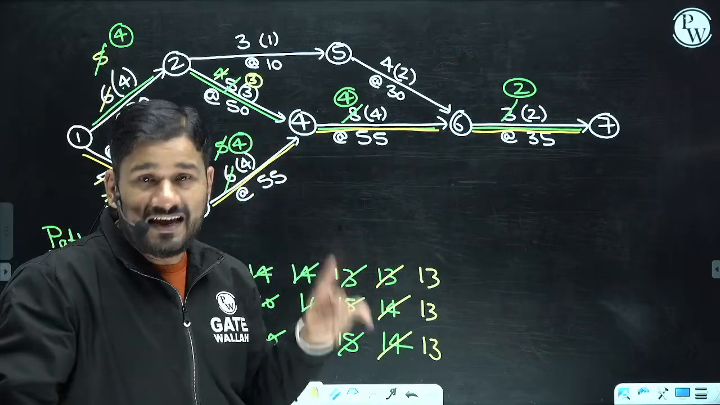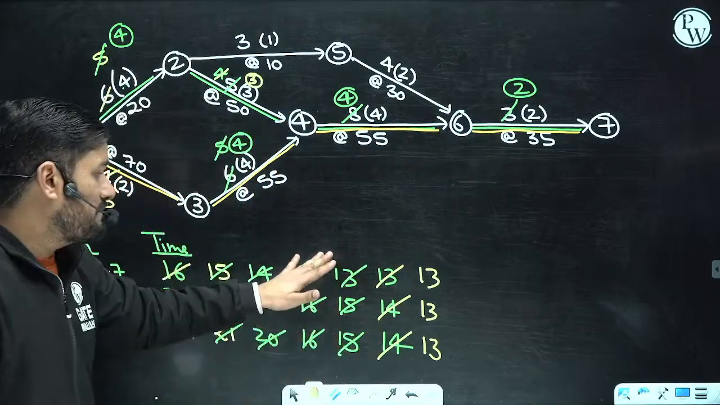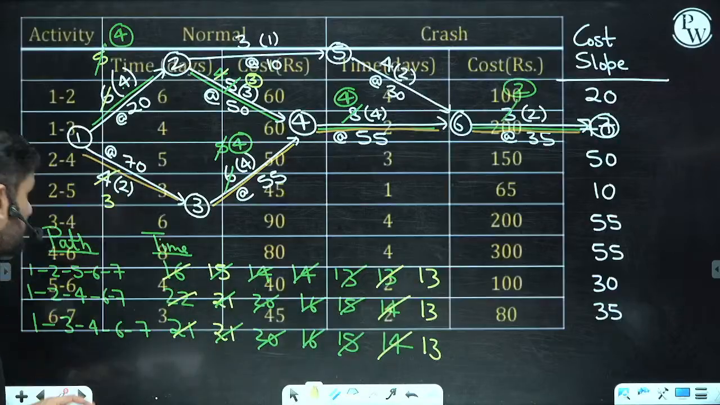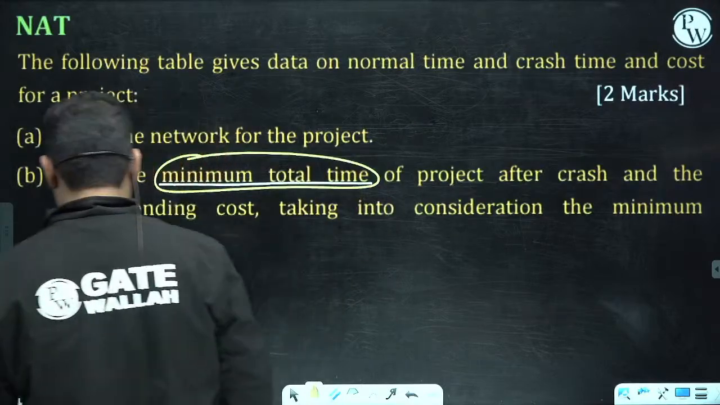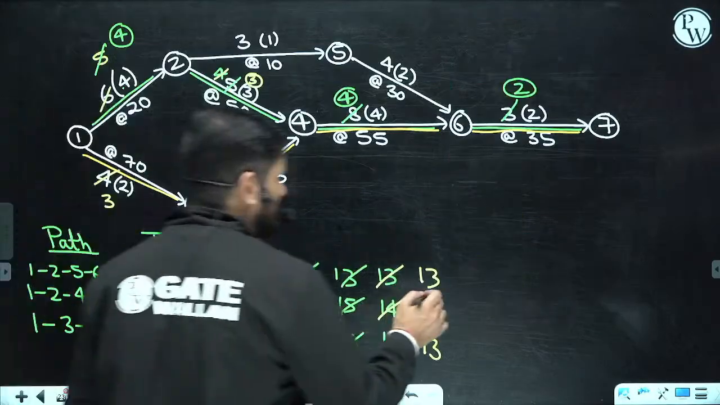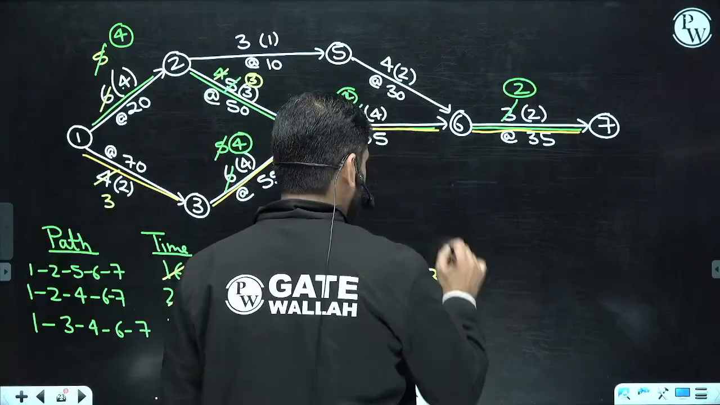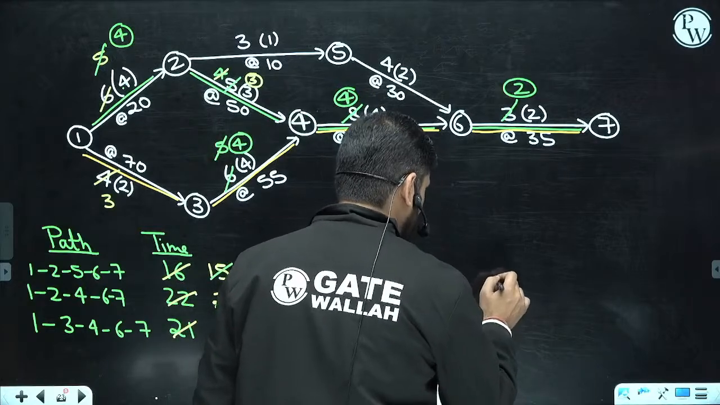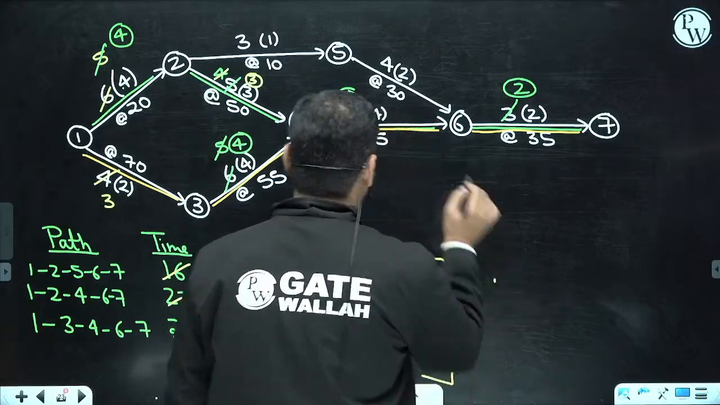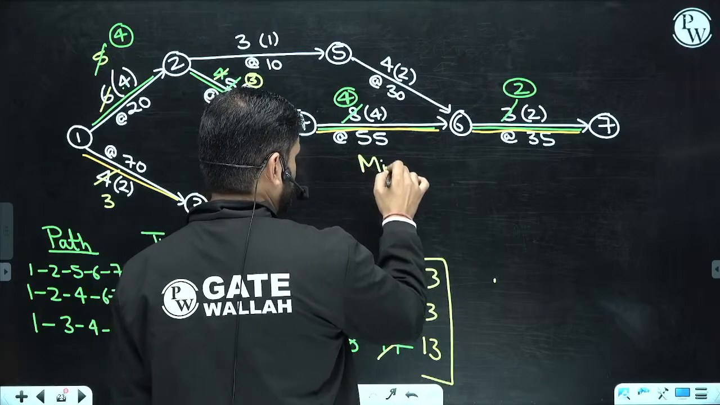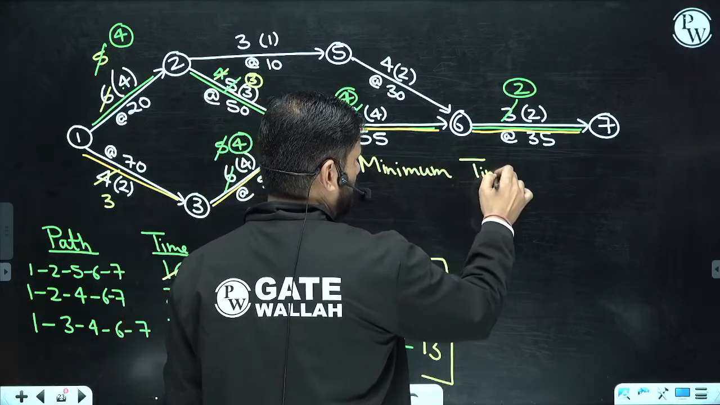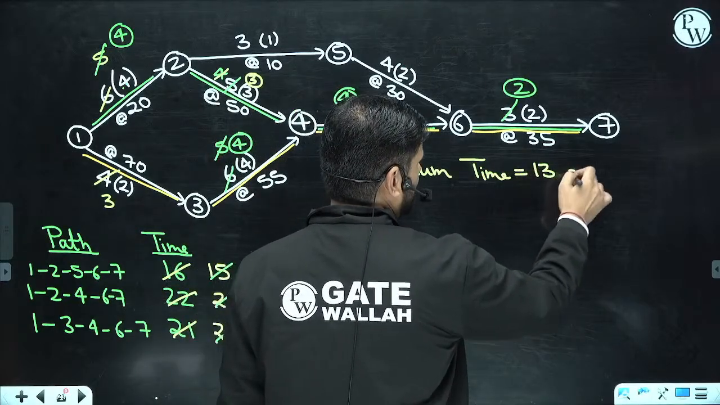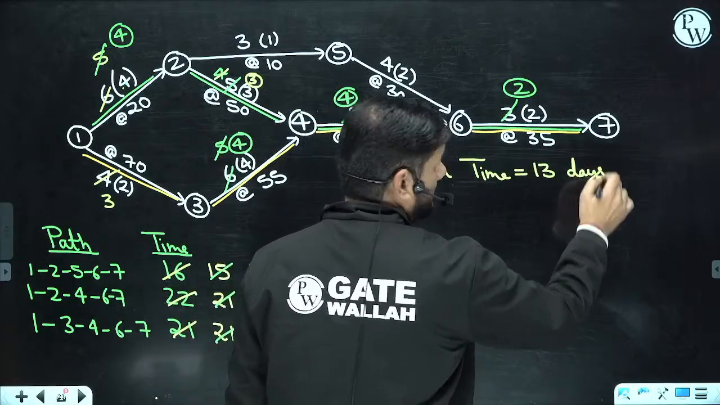So if you check that part, the minimum time is what? As per the question, they were asking for the minimum total time. And what is the minimum total time? 13 days. So I can write here: minimum total time. Minimum time to complete the project is 13 days. Okay.